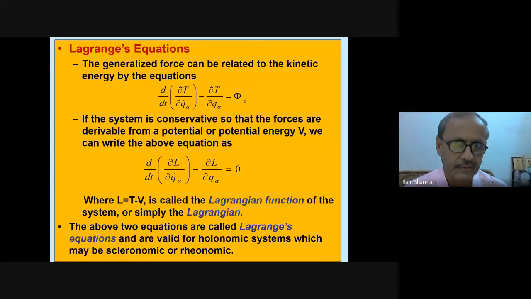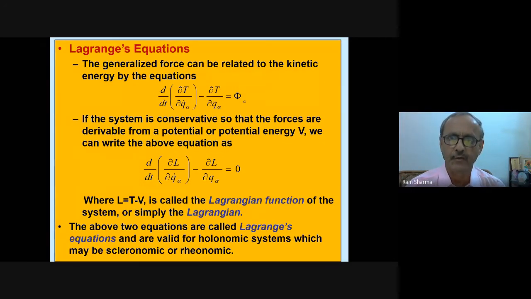Lagrange equations. The generalized force can be related to the kinetic energy by the equations d/dt of ∂T/∂q alpha dot minus ∂T/∂q alpha equals phi alpha.